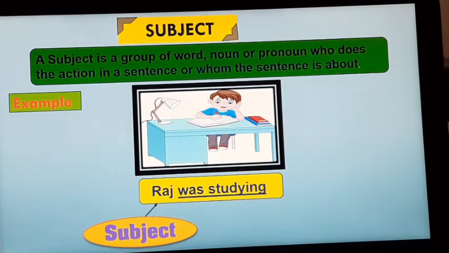I hope you are getting my point. In this sentence, we understood what a subject is. Subject can be a group of words, noun or pronoun, or whom the sentence is about. Let's go ahead and see the next example.